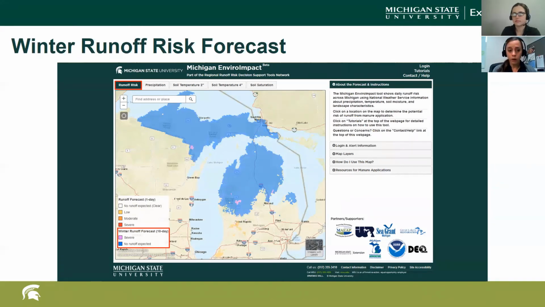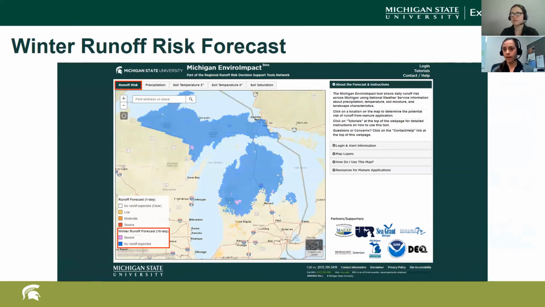And then the second part of the question, just some clarification of the purple versus the blue. So the blue is essentially, there is the likelihood of runoff to potentially occur within the next 2 days because winter conditions exist, but it doesn't mean it's going to occur right away or that it's a very, very high risk necessarily. When it is purple, however, then the risk of runoff occurring in the next 10 days is high.